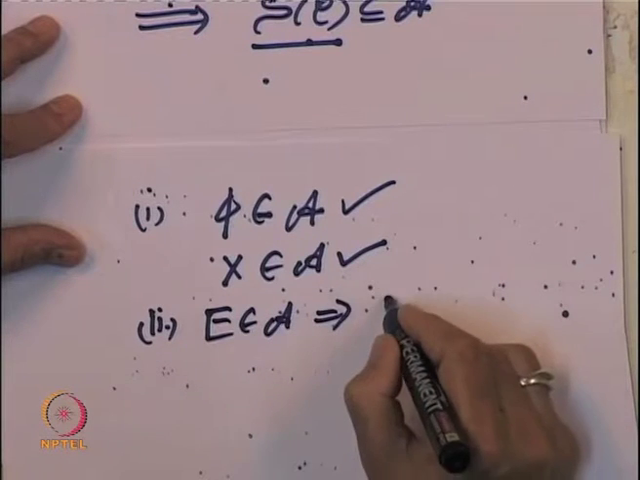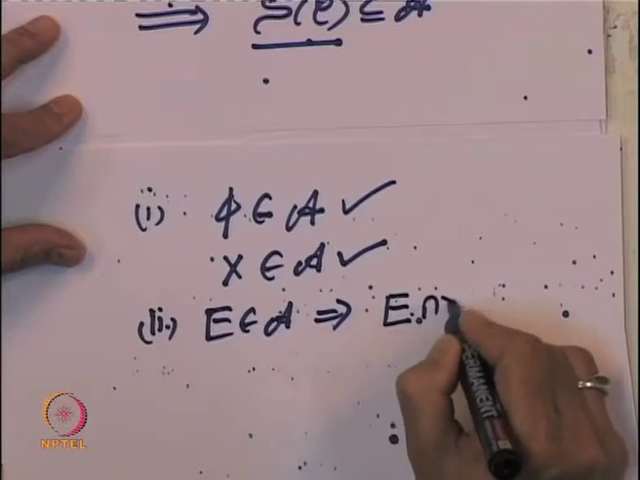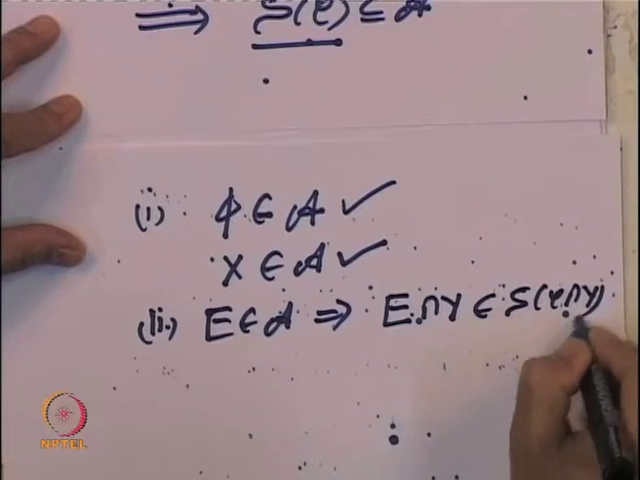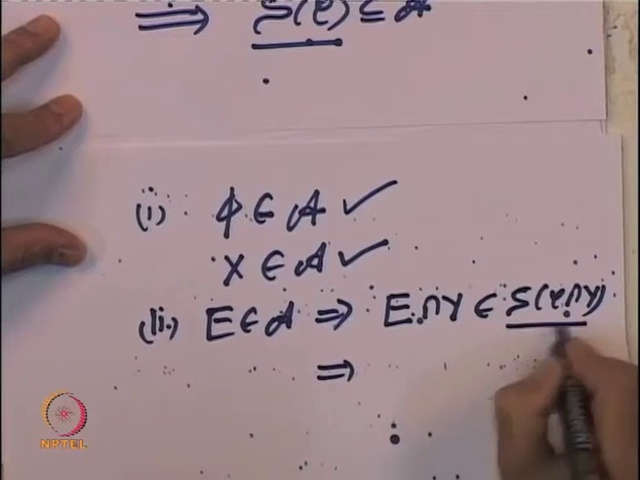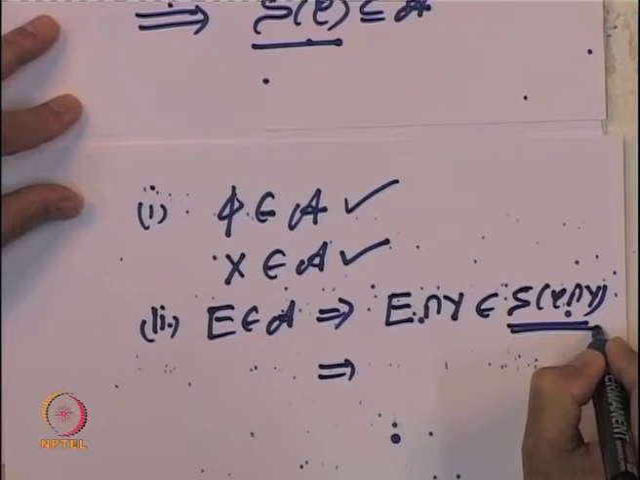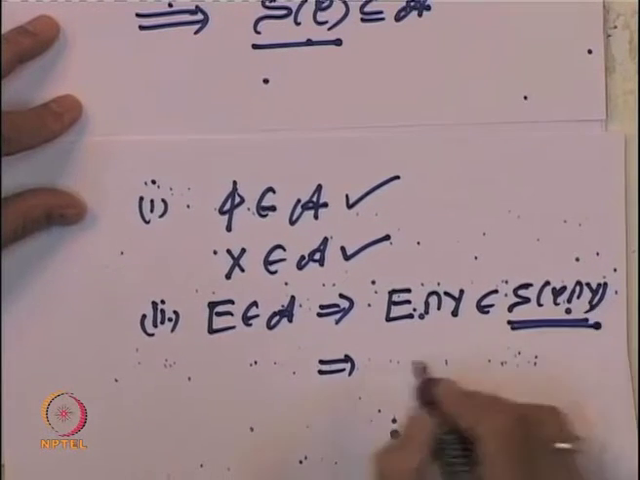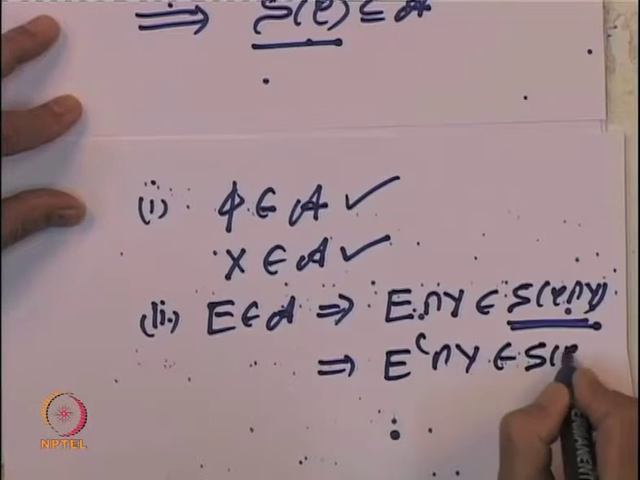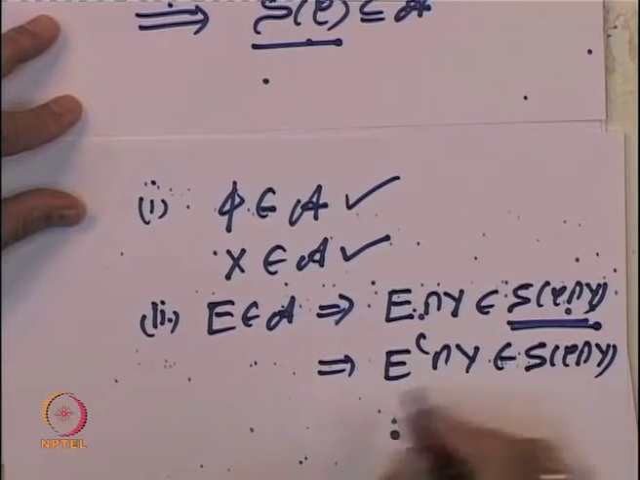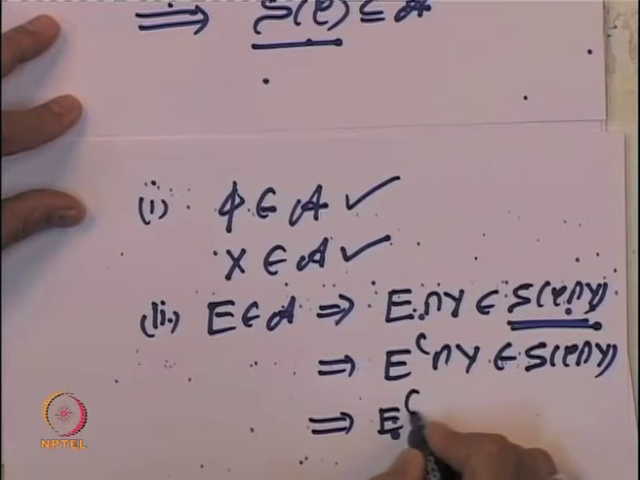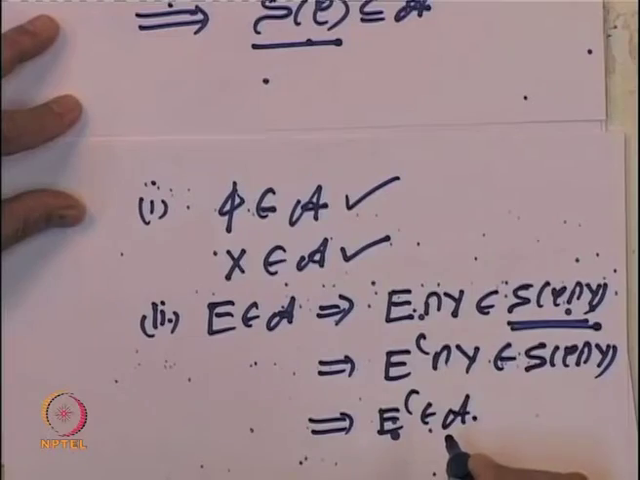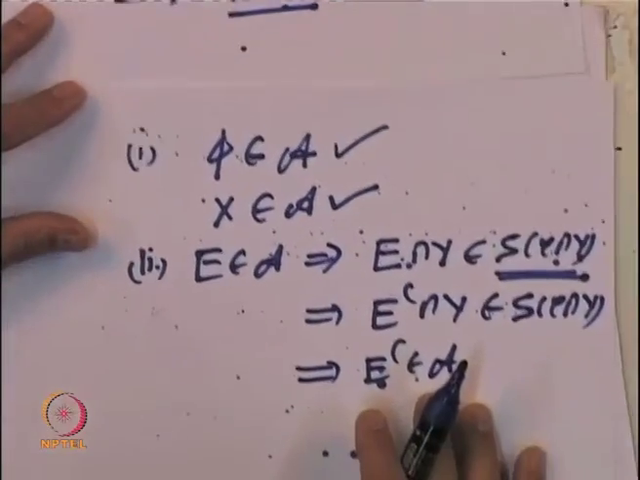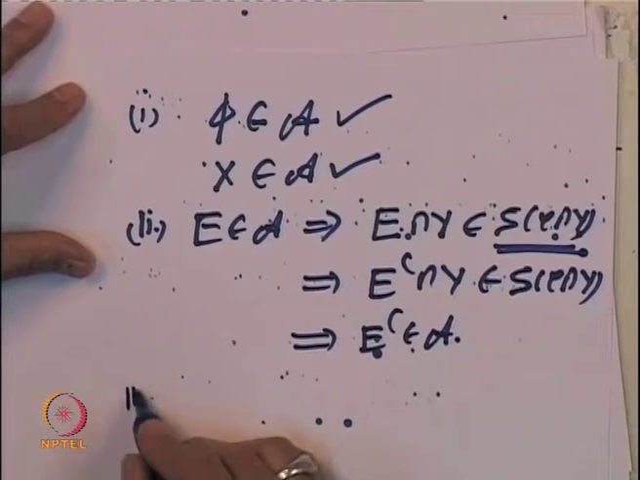So, what does that imply? E intersection Y belongs to S of C intersection Y. But this is a sigma algebra, so it must be closed under complements, and complements in Y. So that means E complement intersection Y also belongs to S of C intersection Y, and that implies that E complement belongs to A.